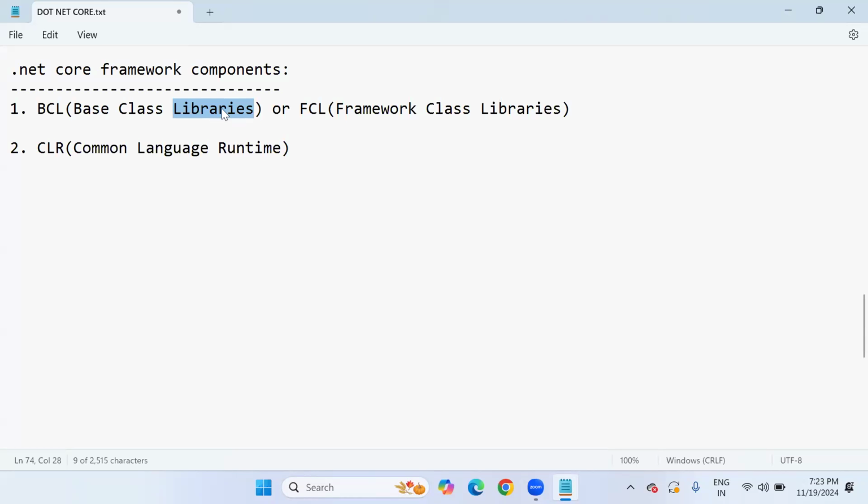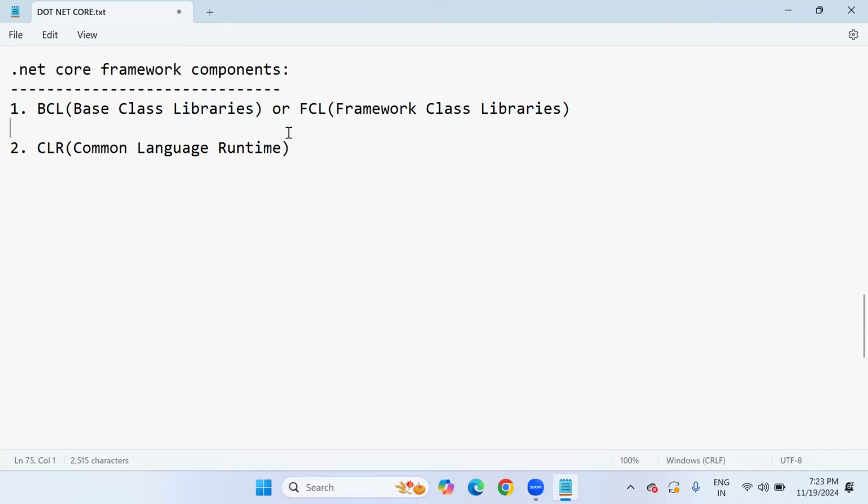Just because of these base class libraries, .NET application development is quick and easy compared to Java, because we have ready-made resources provided by Microsoft. Fine. What is a library? Generally, a class library is nothing but a collection of classes.